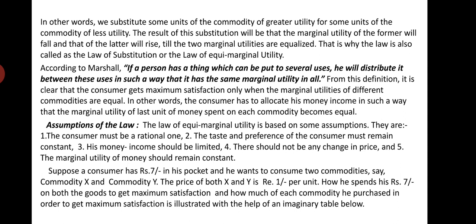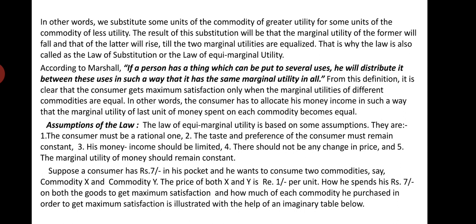According to Marshall, if a person has a thing which can be put to several uses, he will distribute it among these uses in such a way that it has the same marginal utility in all. This is the definition given by Alfred Marshall. If a person has a thing, take your money, which can be put to several uses. Money has several uses. We can use it for purchasing commodity X, or commodity Y, or commodity Z.